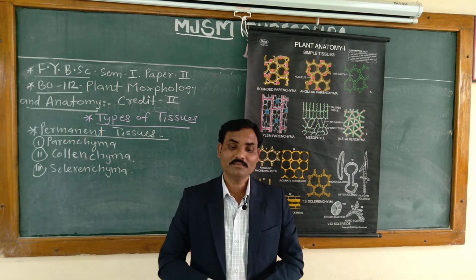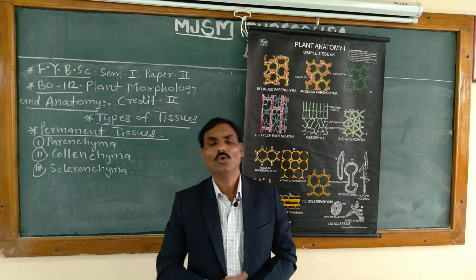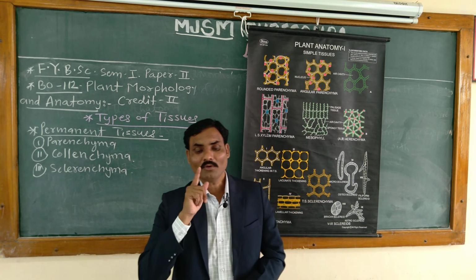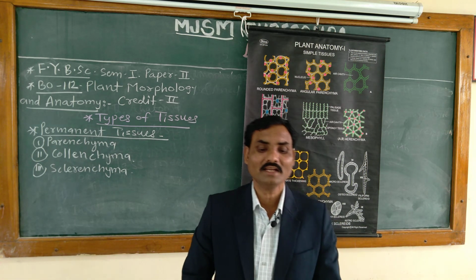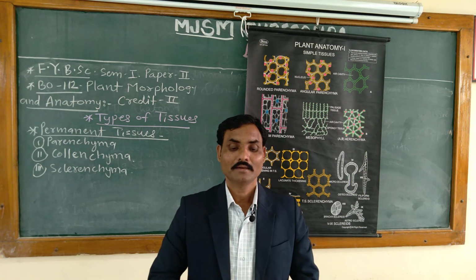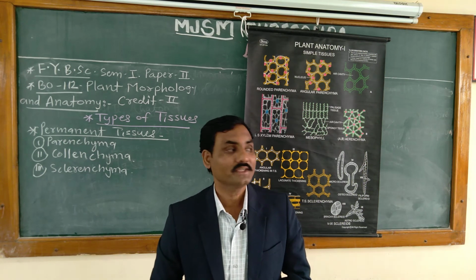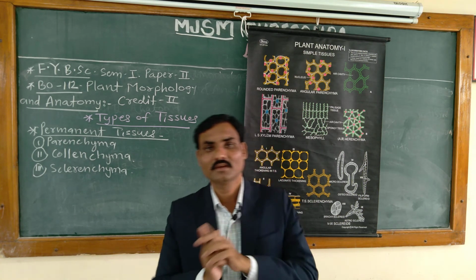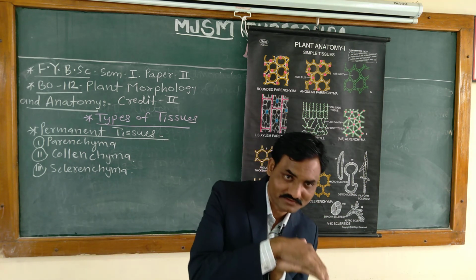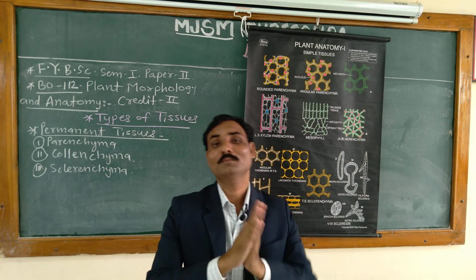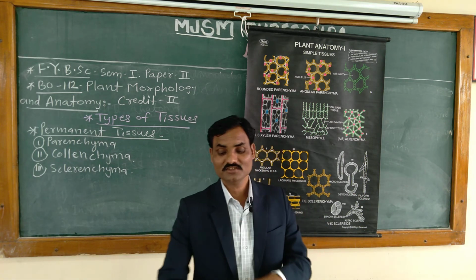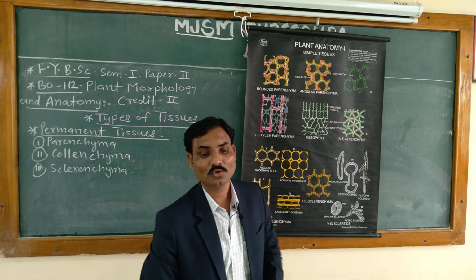Then what about in old stems? It adds mechanical strength. Collenchyma provides mechanical support to the organ, and due to its peripheral position in stems, it resists the bending and pulling action of wind. When wind comes from one side, the stem bends to the other side. It resists that action, and that is the function of the collenchyma.